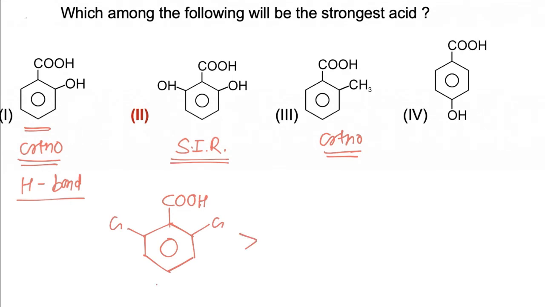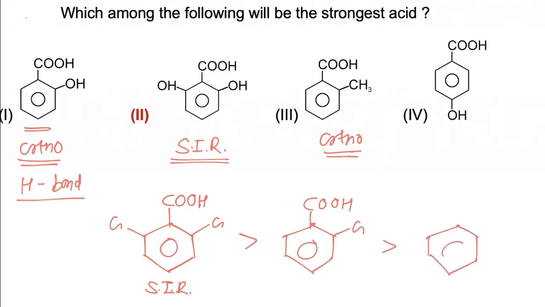So when SIR is present, the molecule is most acidic, then those molecules having the ortho effect, and non-substituted benzoic acid is least acidic, and hence the correct answer is 2.